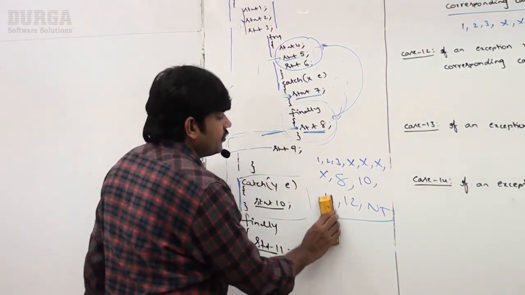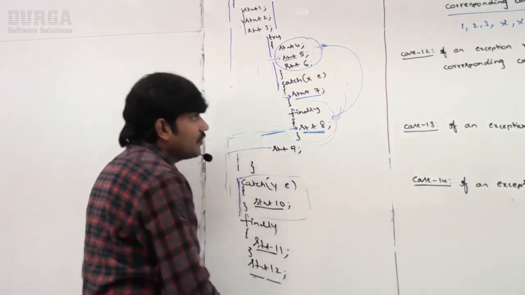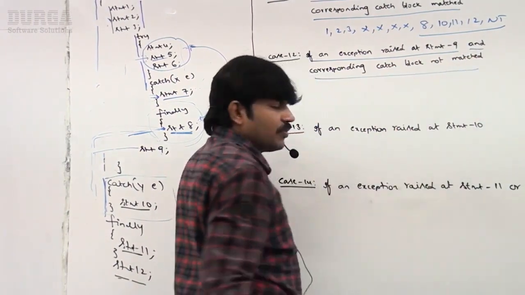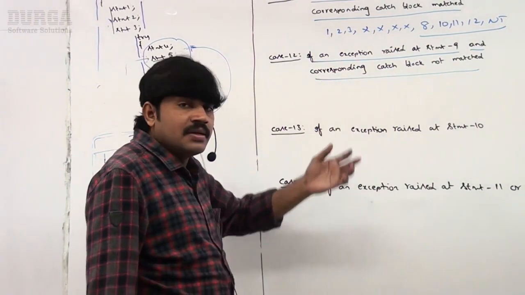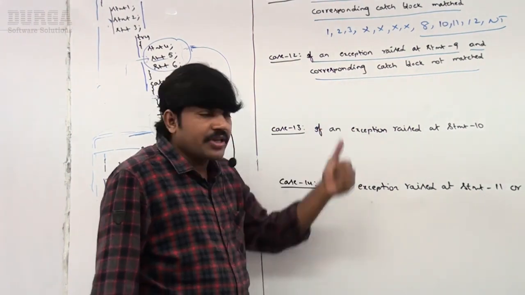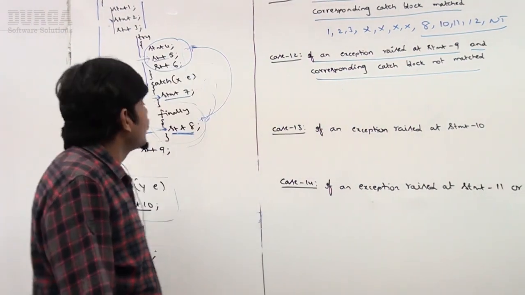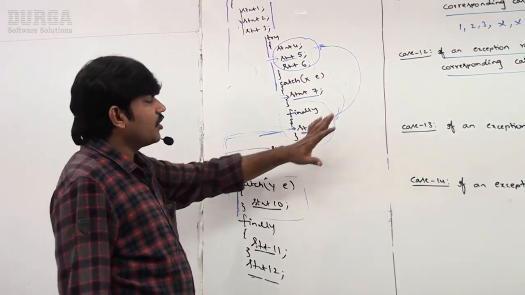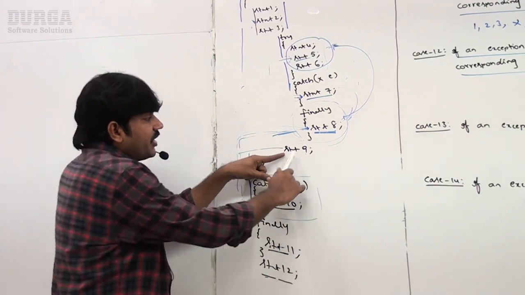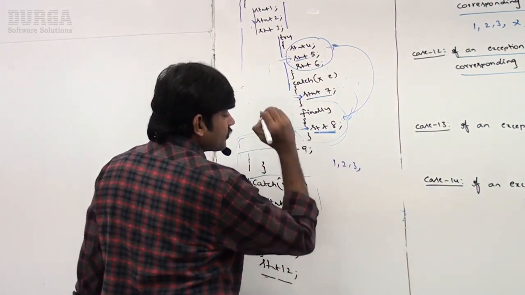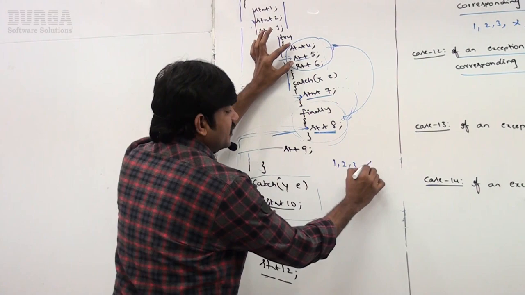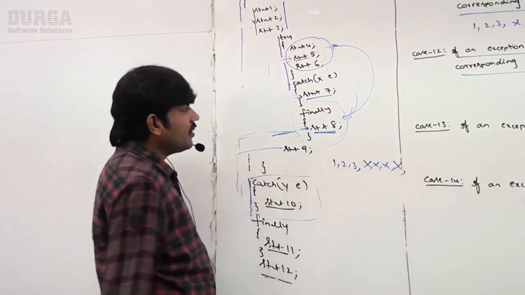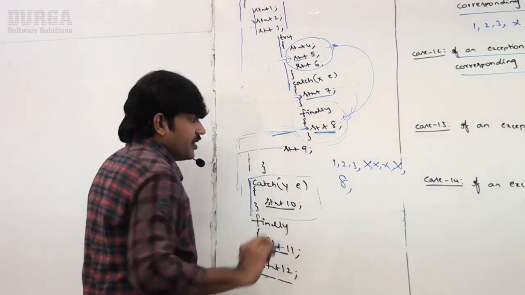Next case, observe carefully. If an exception is raised at statement 9 and the corresponding catch block is not matched. So how does the control come to statement 9? Just now I explained. 1, 2, 3 compulsory, 4, 5, 6 optional, 7 also optional, may or may not, but 8 will compulsorily execute.